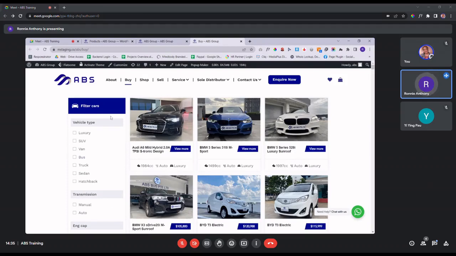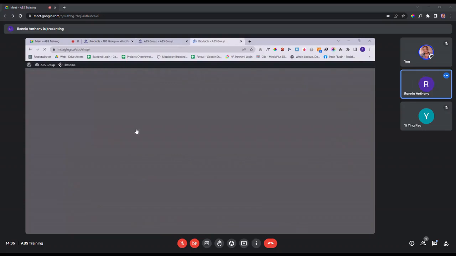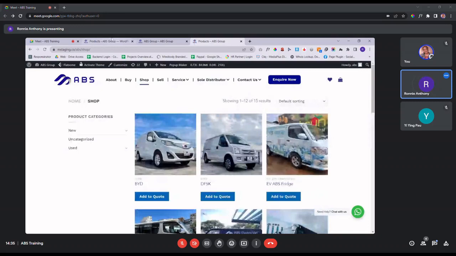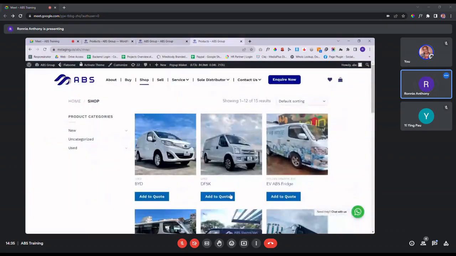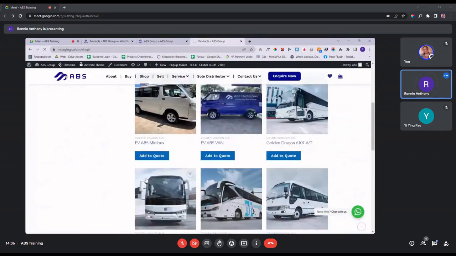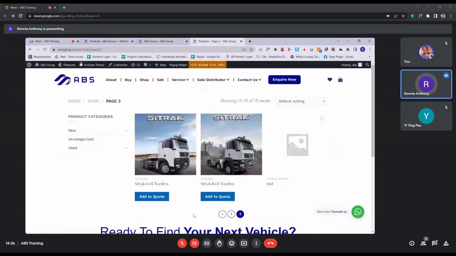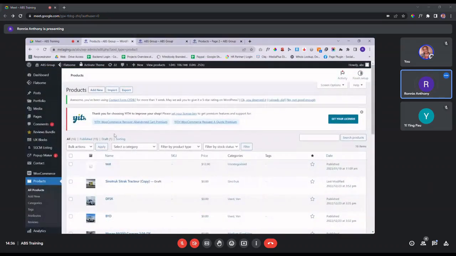The one that you may need to update is the one held by the website itself, which is under this page, I believe. This one, yeah. So this is the one that I'll be teaching you later on. So which is right here. Because let me see, all of your listings over here are add to quote products, so you can see. It can be considered as a simple product. So for a simple product, it's very straightforward for you to do. So you just click on this add new button over here.